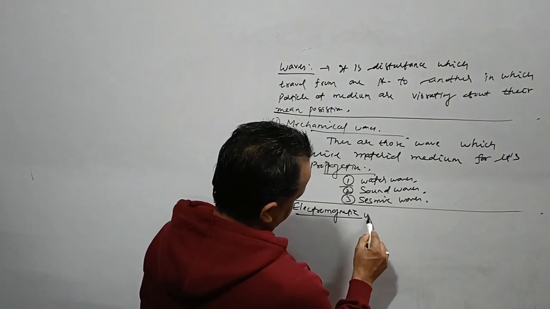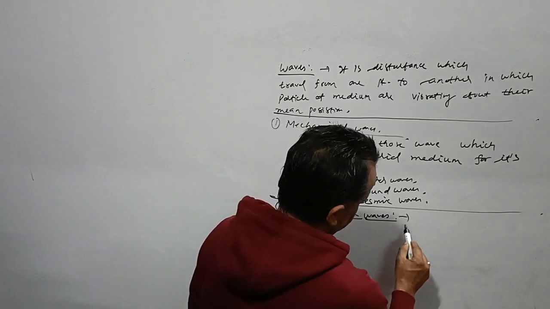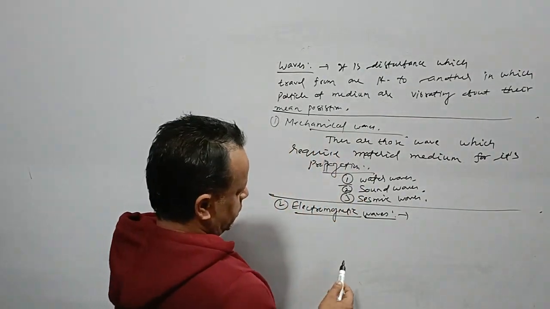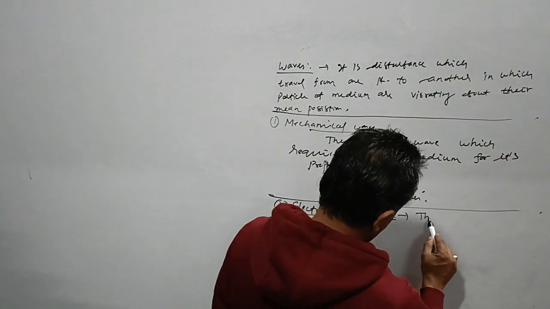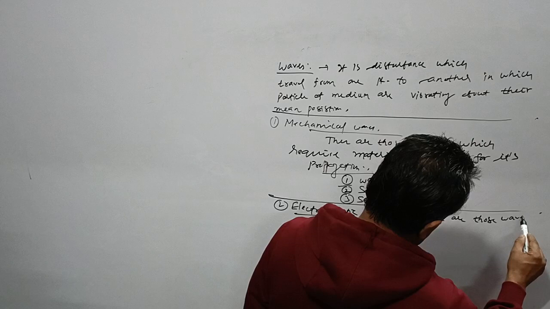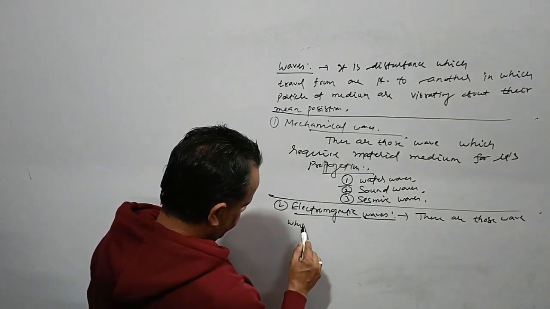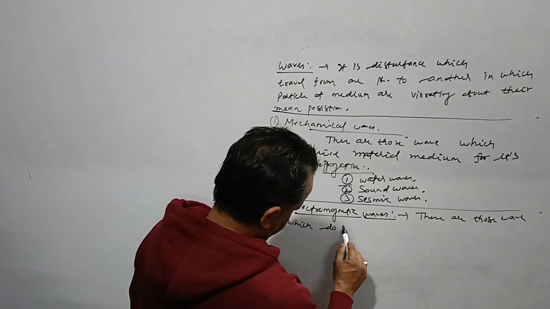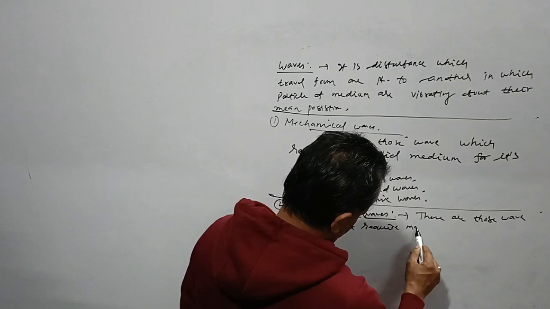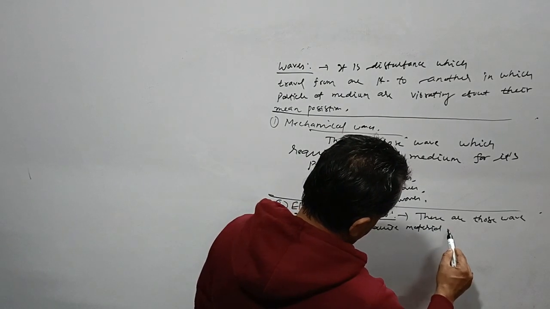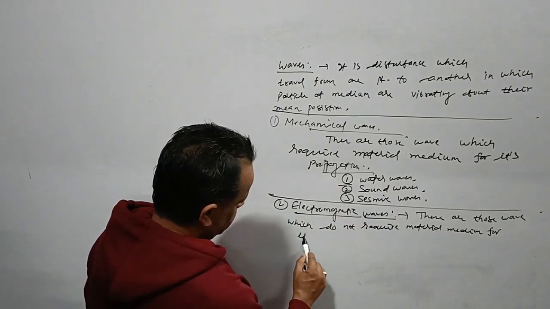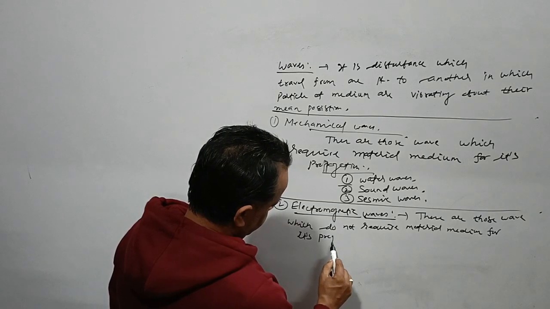We say that these are those waves which do not require any material medium for their propagation.